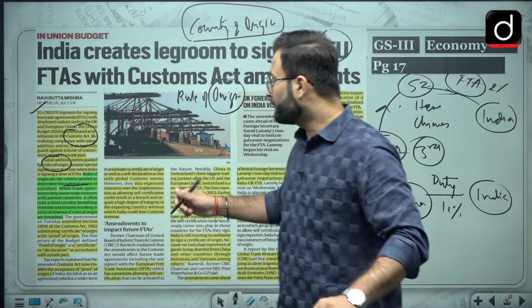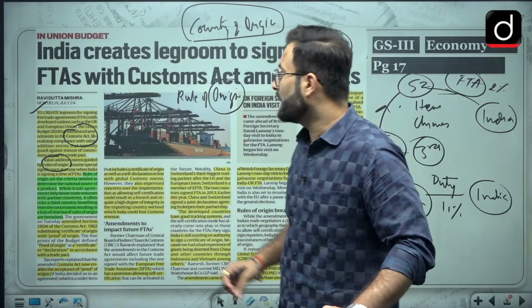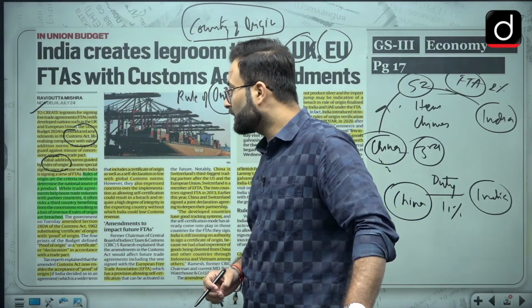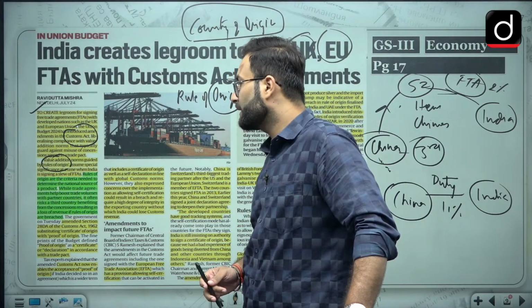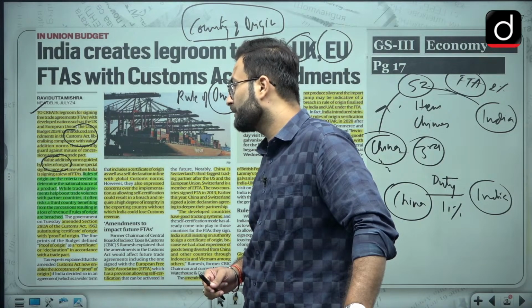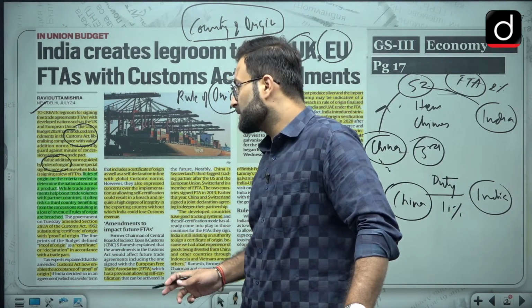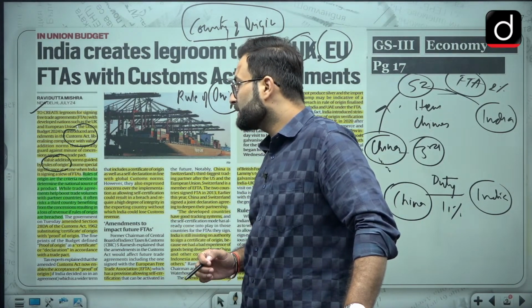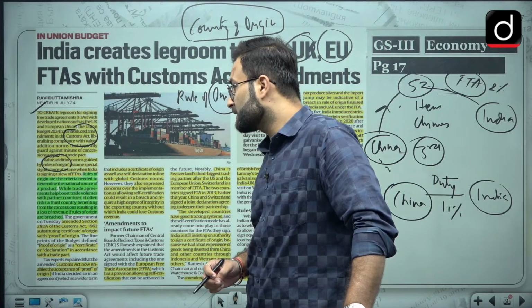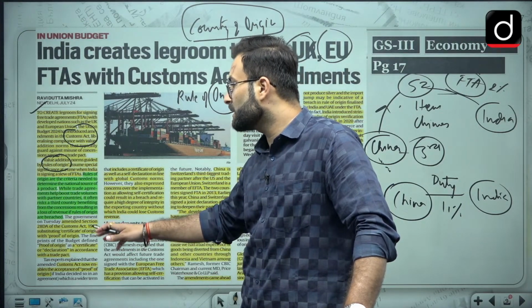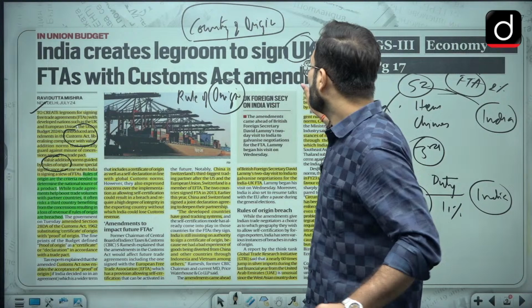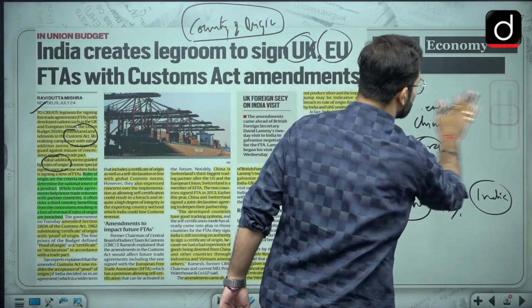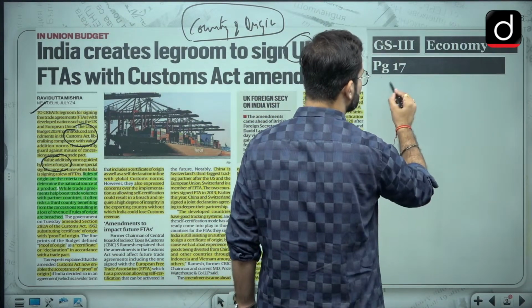Now, moving further, while the trade agreement helps boost trade volumes between the partners, it often risks a third country benefiting from the concession, resulting in the loss of revenue if rules of origin are breached. Okay, now the government on Tuesday amended Section 28D of the Customs Act, substituting certificate of origin with proof of origin. Now there are two terms given over here, one is certificate of origin.